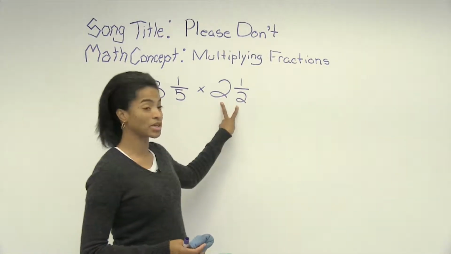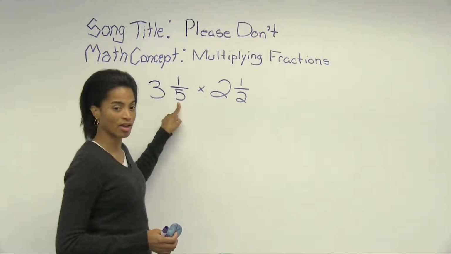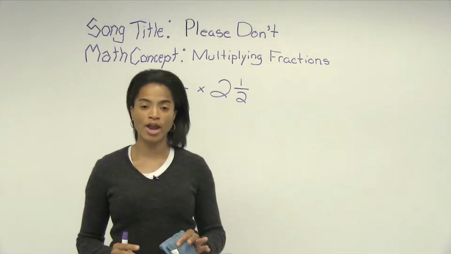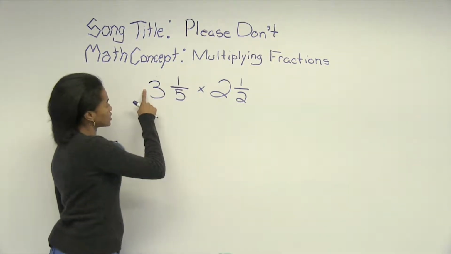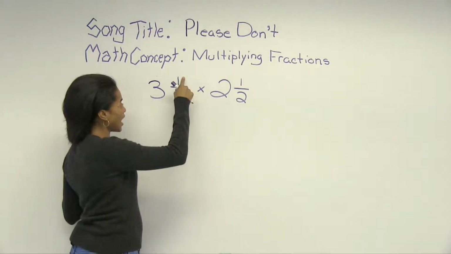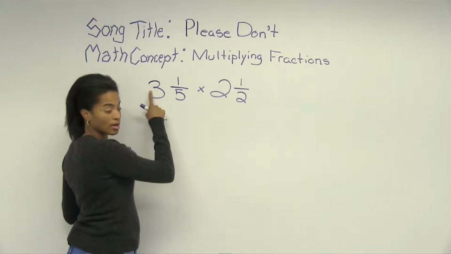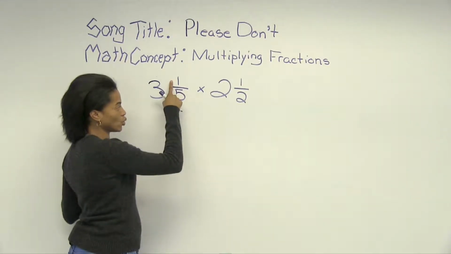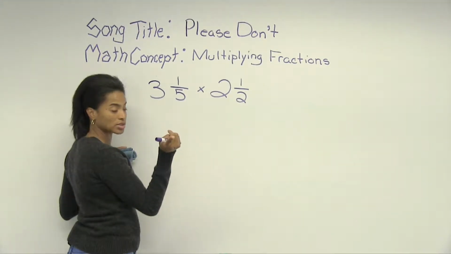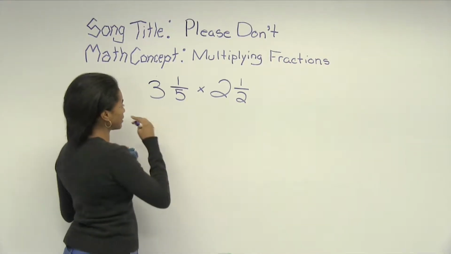These are called mixed numbers because they have a whole number with a fraction part. So we want to change them into improper fractions. Improper fractions come, in this case, from multiplying your whole number to your denominator, then you take that and add it to your numerator. So we are going to do 3 times 5 plus 1. That's going to give us our numerator for our improper fraction, and then we keep the denominator 5. All right? Play track.